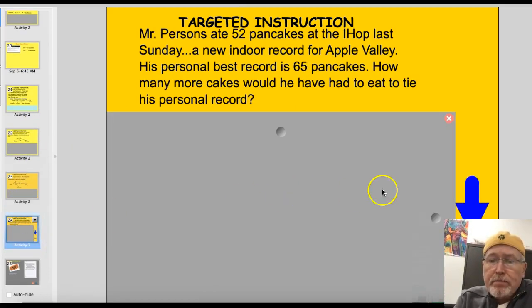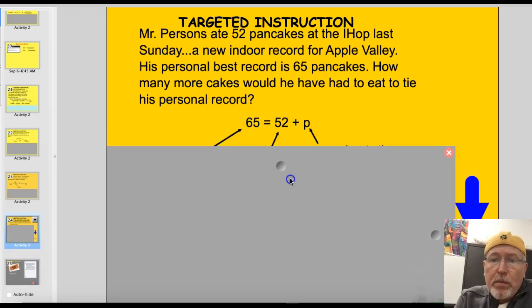All right, here's another one. Mr. Persons ate 52 pancakes at the IHOP last Sunday. A new indoor record for Apple Valley. His personal best is 65 pancakes. How many more pancakes would he have had to eat to tie his personal record? Go ahead and see if you can solve it. See if you can think about the equation now that you've solved it.